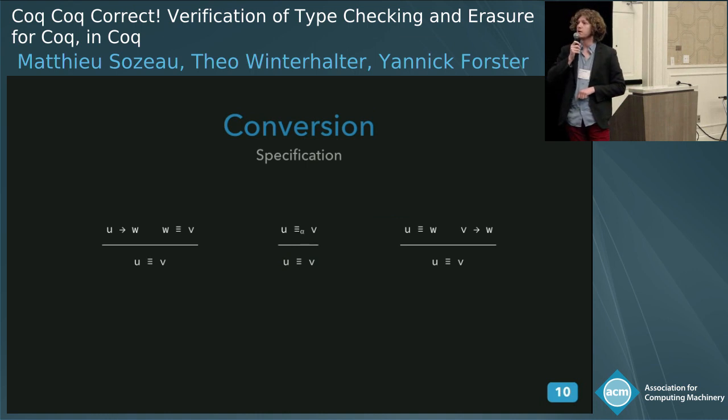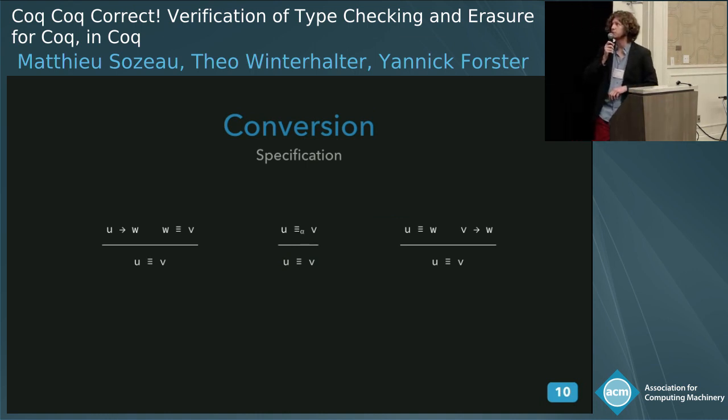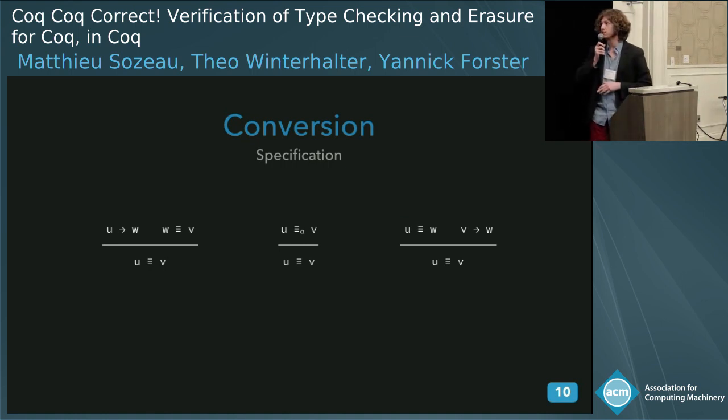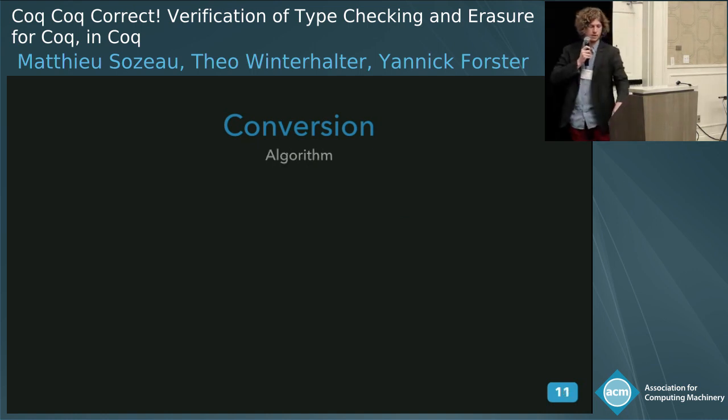Now that we have our notion of weak head reduction, we can go and deal with the conversion. So just to be quick, the specification of conversion is quite simple. We just say that two terms are convertible if they basically reduce to alpha equal terms. And now we want to do an algorithm that deals with conversion the same way Coq does.